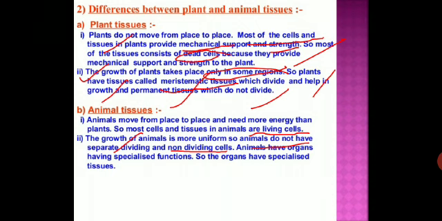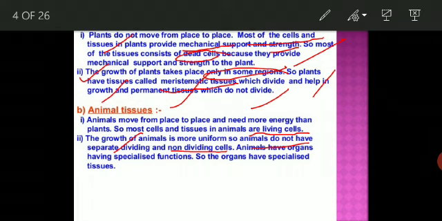The growth of the plant takes place only in some regions, and the tissue found there is called meristematic tissue. What is the function of this meristematic tissue? It divides and helps in growth, and permanent tissue does not divide. So I hope you understand, student.